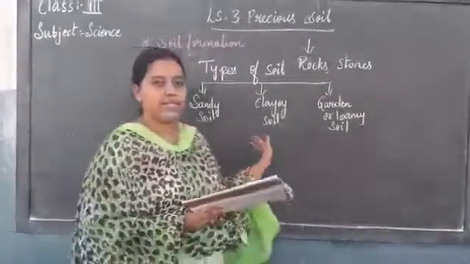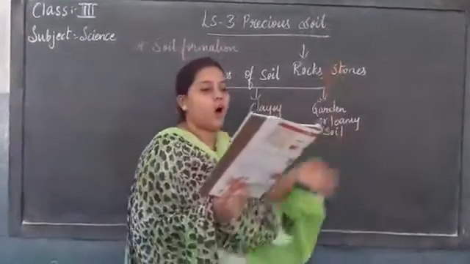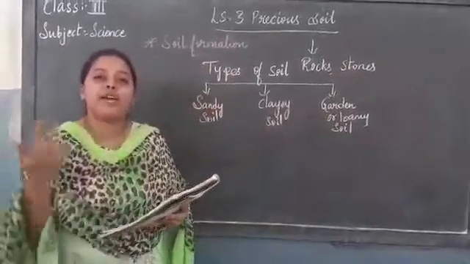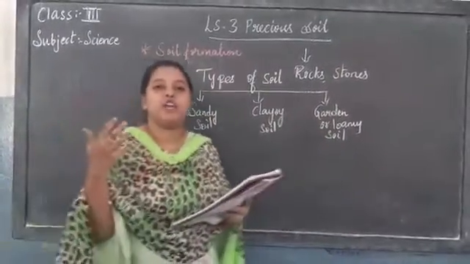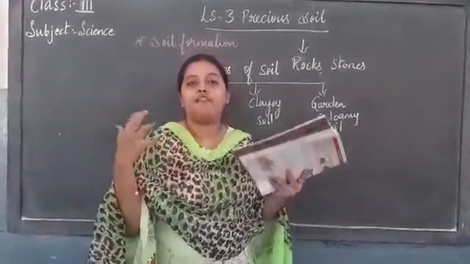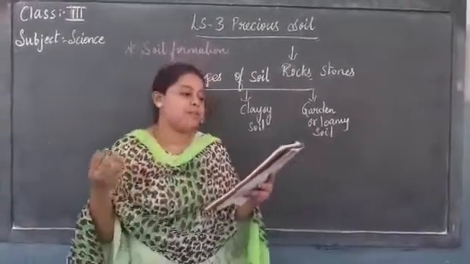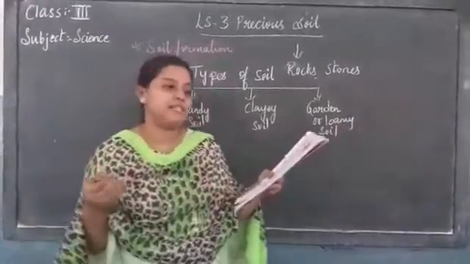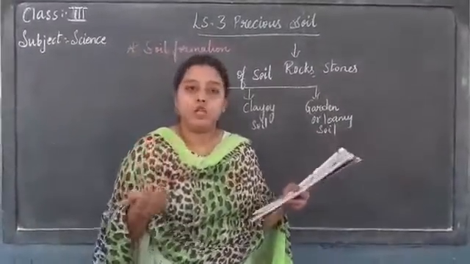Now apart from this, coming to uses of soil. Okay, in what way is soil useful for us? Okay, it is useful for plants for getting nutrients. Okay, and many animals like earthworms, rats, moles, snakes, beetles and worms live in the soil.